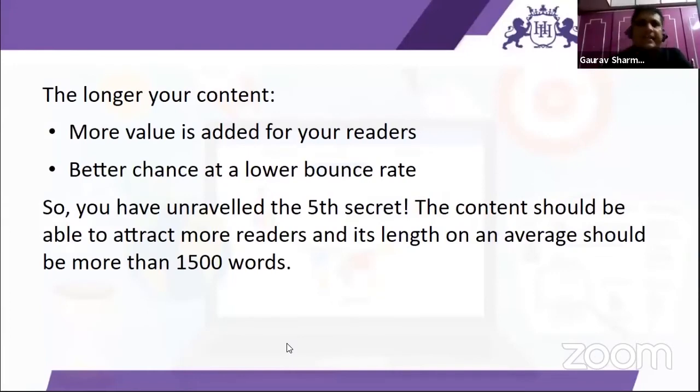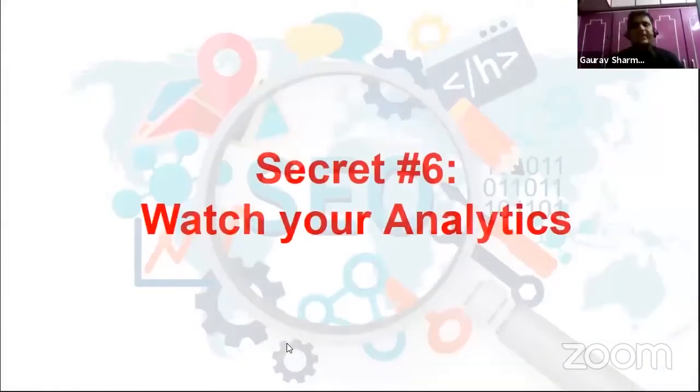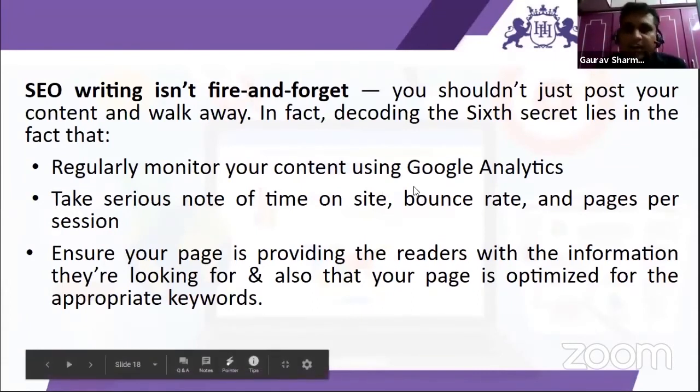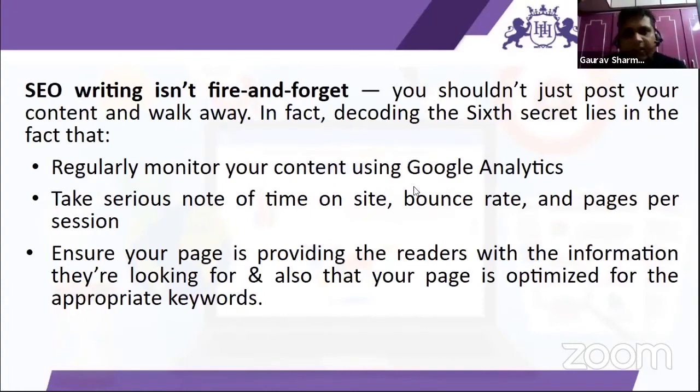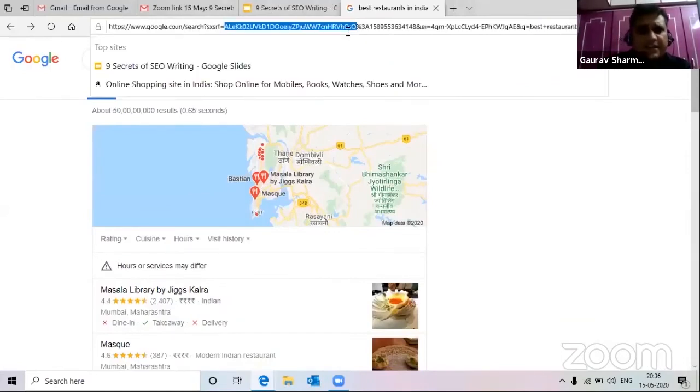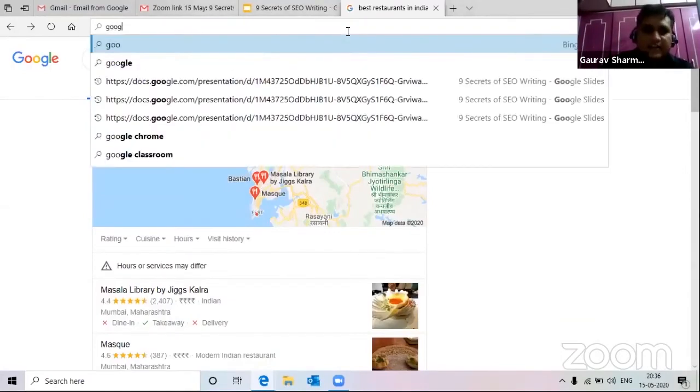So that is secret number 5. Now, secret number 6 is watch your analytics. Analytics is monitoring what type of readers or people are visiting your website. You shouldn't just post your content and walk away. In fact, decoding the sixth secret lies in regularly monitoring your content using Google Analytics. Google Analytics is a tool which helps us identify what type of users are visiting our website. So I'll just give you a gist of Google Analytics.